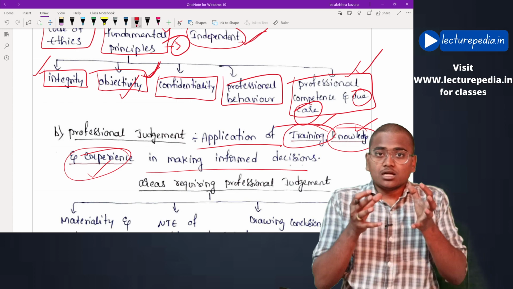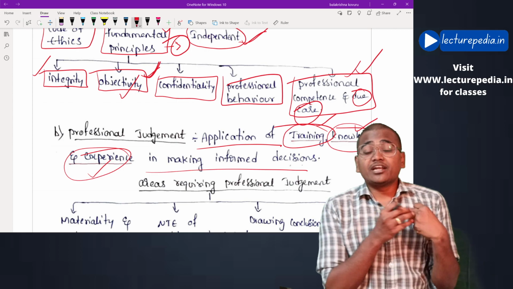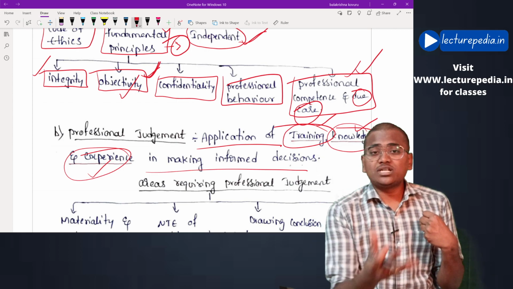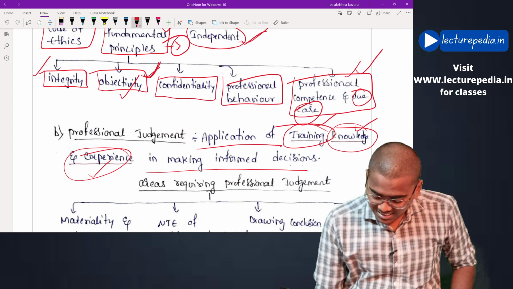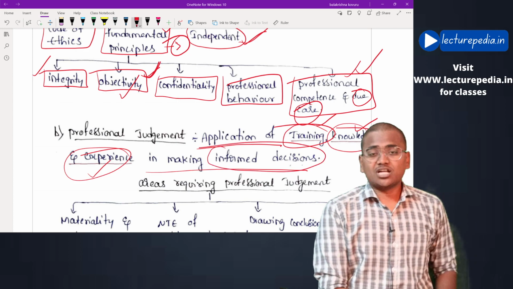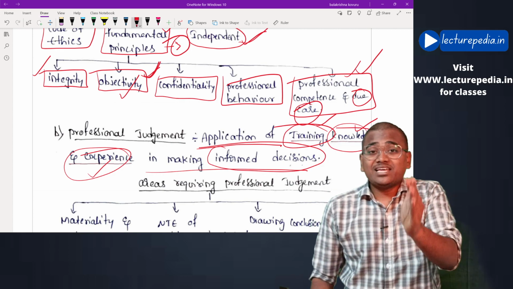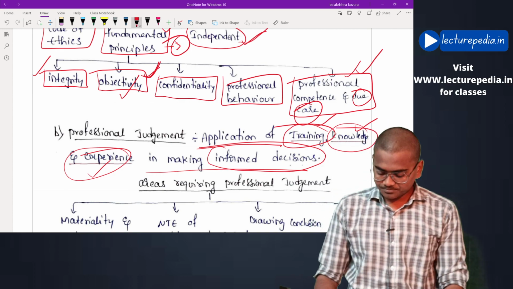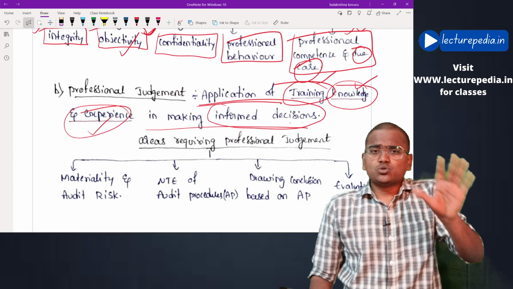Okay, the training and the knowledge that the auditor has obtained relating to this auditing and accounting has to be used by the auditor for the purpose of taking informed decisions. That would be known as professional judgment. Auditor needs to apply his professional judgment. Okay, now there are certain areas in which the auditor can use his professional judgment.